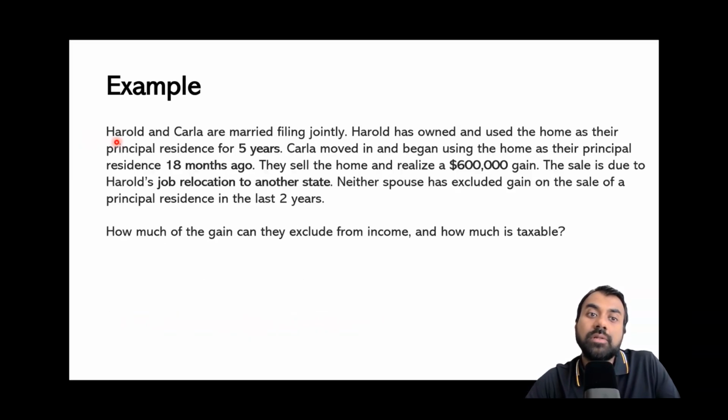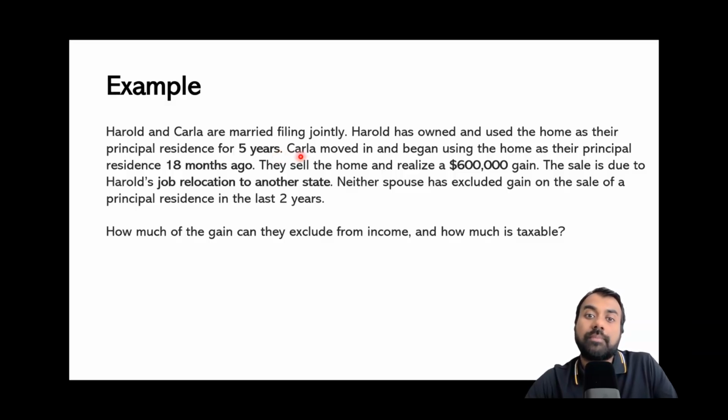Now, let's look at another example. It says Harold and Carla are married filing jointly. Harold has owned and used the home as their principal residence for 5 years. Now, that's the good news. Just by reading this much, you can tell that because they meet both the ownership and the use test, they lived there for 5 years. They had to live there and own that home for 2 years, but Harold has exceeded that amount. That's why Harold qualifies for the full $250,000 gain exclusion.